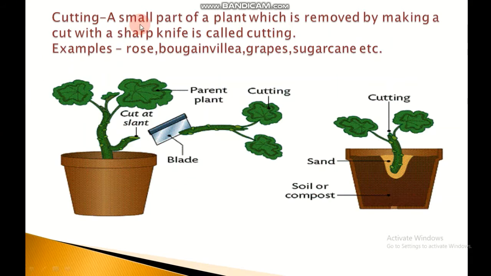Cutting. A small part of a plant which is removed by making a cut with a sharp knife is called cutting. Examples are rose, bougainvillea, grape, sugarcane, etc. As shown in the figure, a cutting of the parent plant having some buds is taken and its lower part is buried in the moist soil. After a few days, the cutting develops roots and shoots and grows into a new plant.